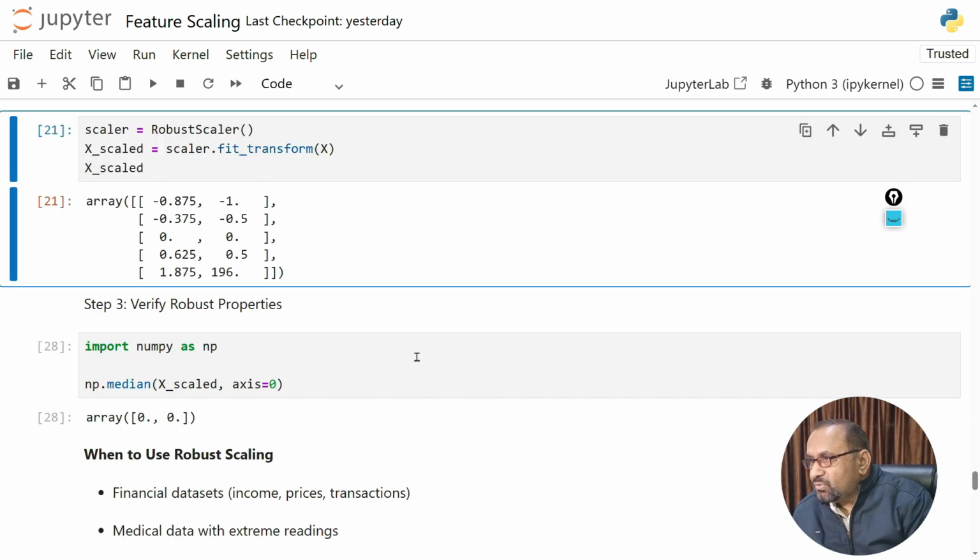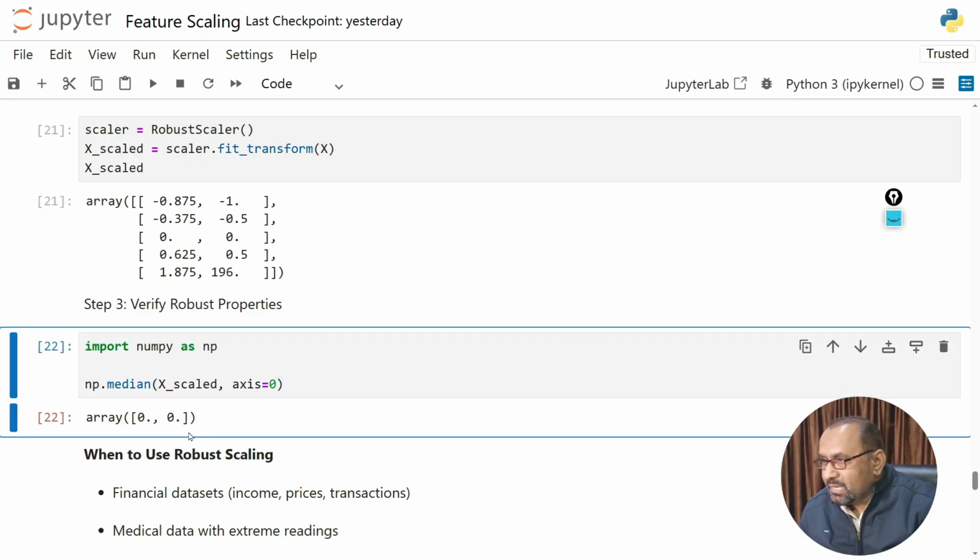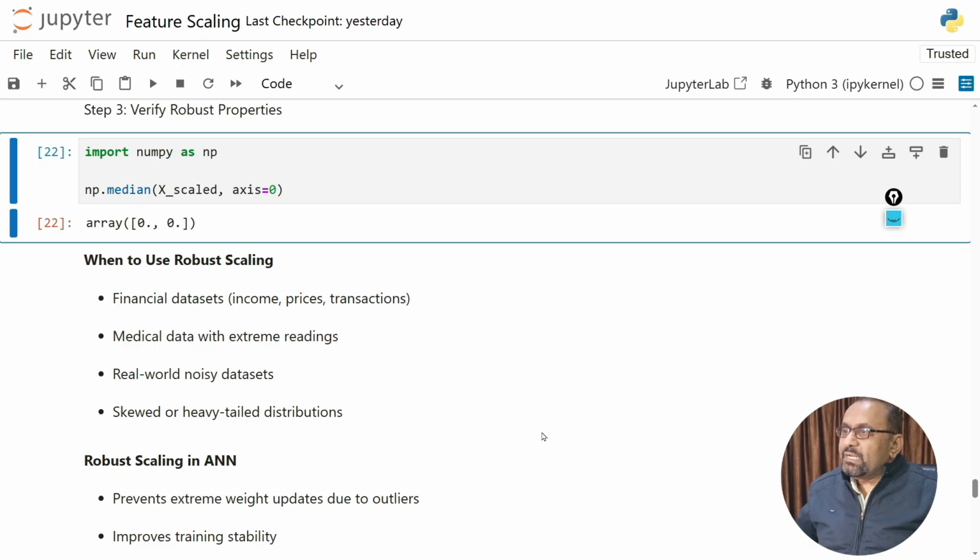If you need to verify the robust properties, we can import numpy as np, and use np.median of x_scaled, and Control and Enter. You can see the values are 0, 0. Next question arises: when to use robust scaling? We can use it on financial data sets: income, price, transactions. We can use it on medical data sets with extreme readings, real-world noisy data sets, or skewed or heavy-tailed distributions. In that case we can use robust scaling.